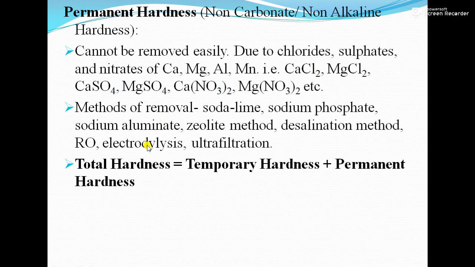Below, methods of removal are given. The soda lime method, sodium phosphate, sodium aluminate, and the zeolite method, which we are going to see later on in this unit. The desalination method is also there. The RO method, that is reverse osmosis, electrodialysis and ultrafiltration are also there. Out of these, we are going to see zeolite, desalination, reverse osmosis and electrodialysis in this unit. And last, the formula: total hardness is equal to temporary hardness plus permanent hardness.